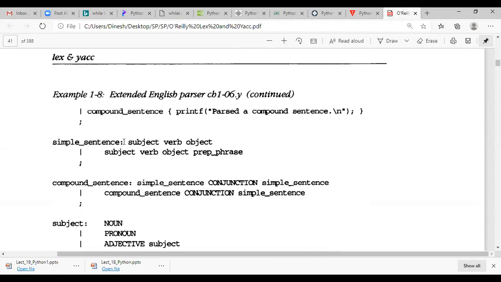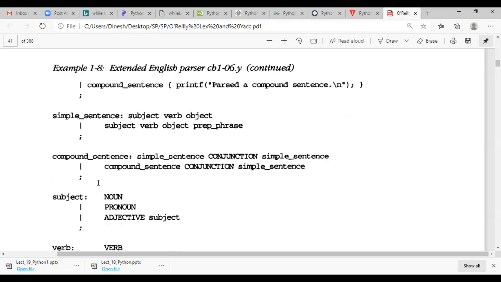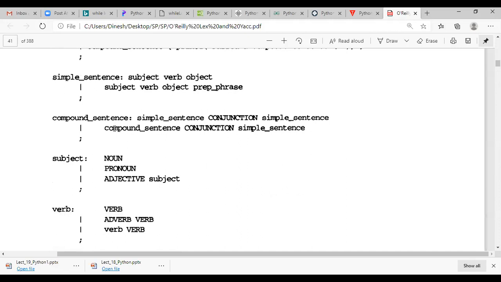Simple sentence is nothing but subject verb object, or subject verb object preposition_phrase. So this is also allowed in a simple sentence. If it is matching, then it will be called a simple sentence. Next is, what is compound sentence? Compound sentence is simple sentence conjunction simple sentence, or compound sentence conjunction simple sentence. At last a semicolon is given here.